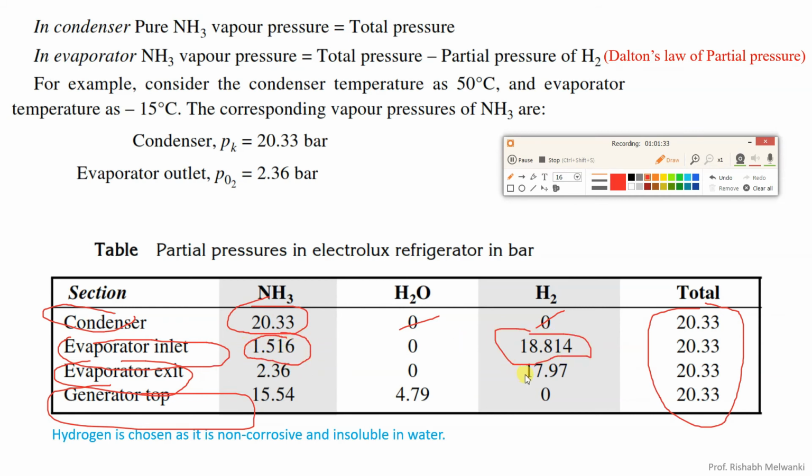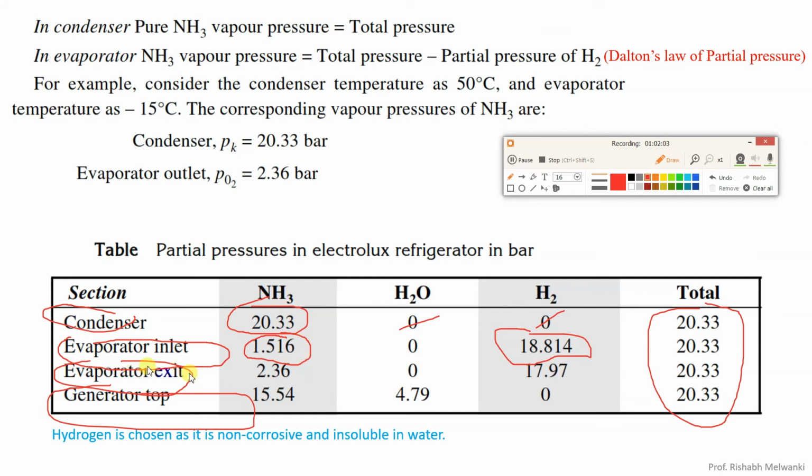Here you can understand that hydrogen pressure is more and ammonia pressure is less, and the total pressure remains the same, 20.33 bar. Since the partial pressure of ammonia is less, hydrogen helps in the refrigerating effect; it helps in evaporation of ammonia by reducing its partial pressure.